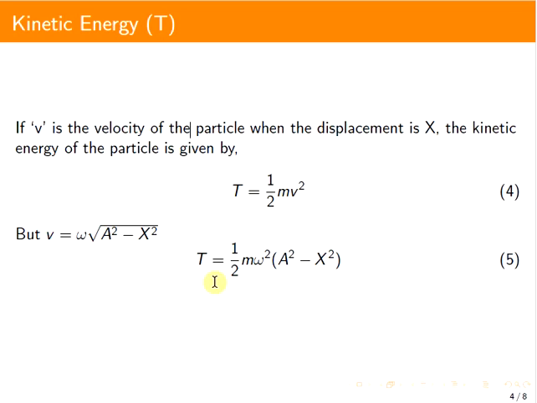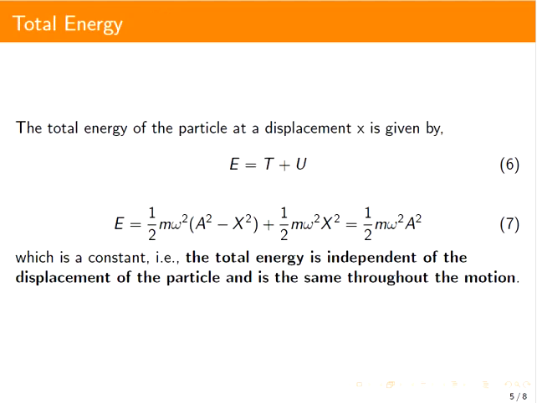So, this is just opposite to potential energy, where the maximum potential energy is at the mean position and the potential energy is zero at the extreme positions. The total energy of the particle at any arbitrary displacement x is given by E equals T plus U, where E is the total energy. From the above two expressions we can have E equals half m omega square into (a square minus x square), which is the kinetic energy term, plus half m omega square into x square, which is equal to half m omega square into a square.